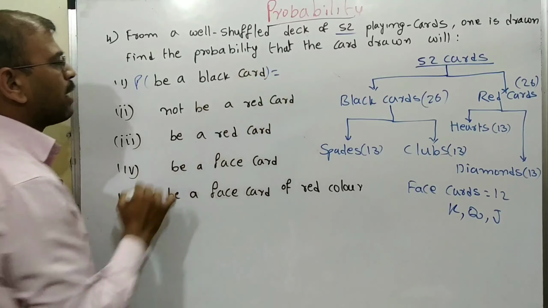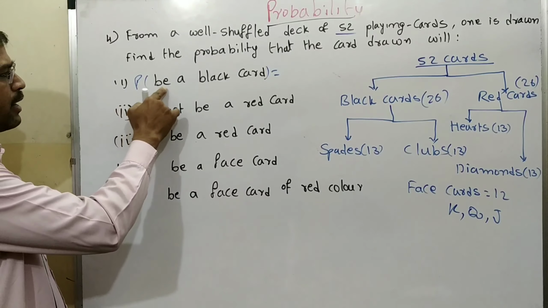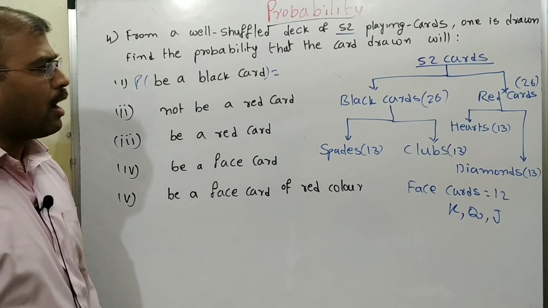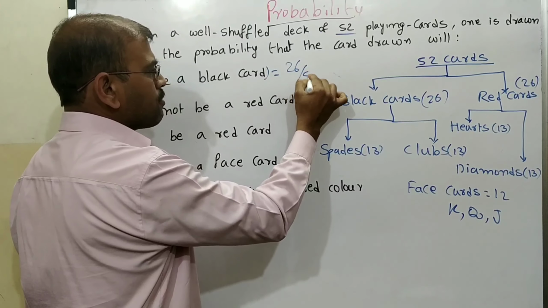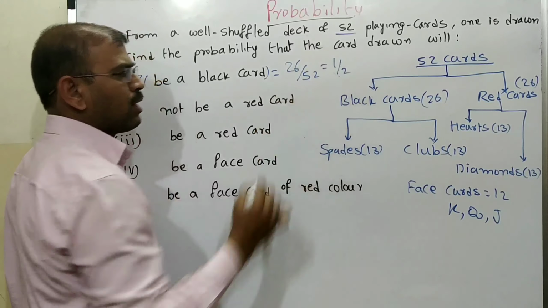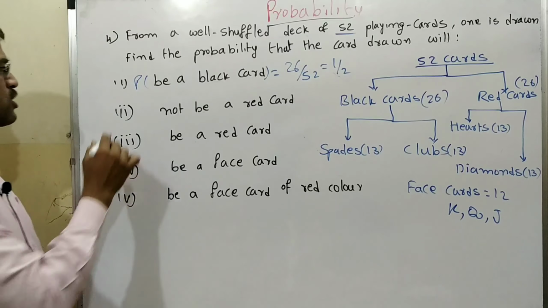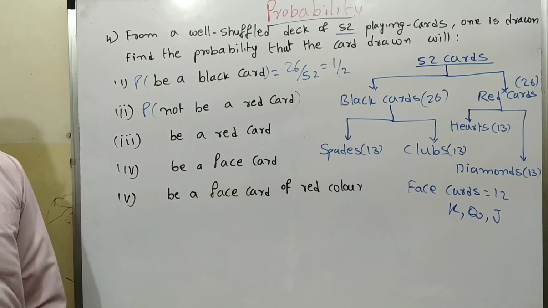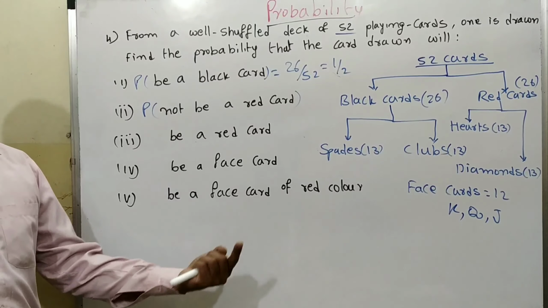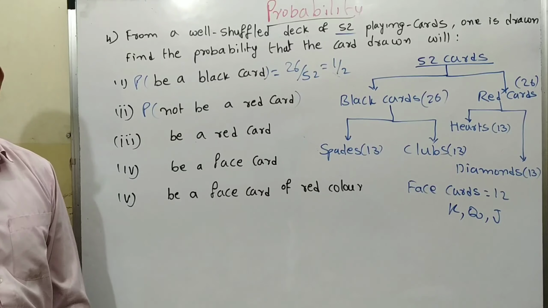Probability of being a black card. How many black cards are there? 26 out of 52. That is 1 by 2. The next one: probability of not being a red card. Not being a red card means we take the black cards.